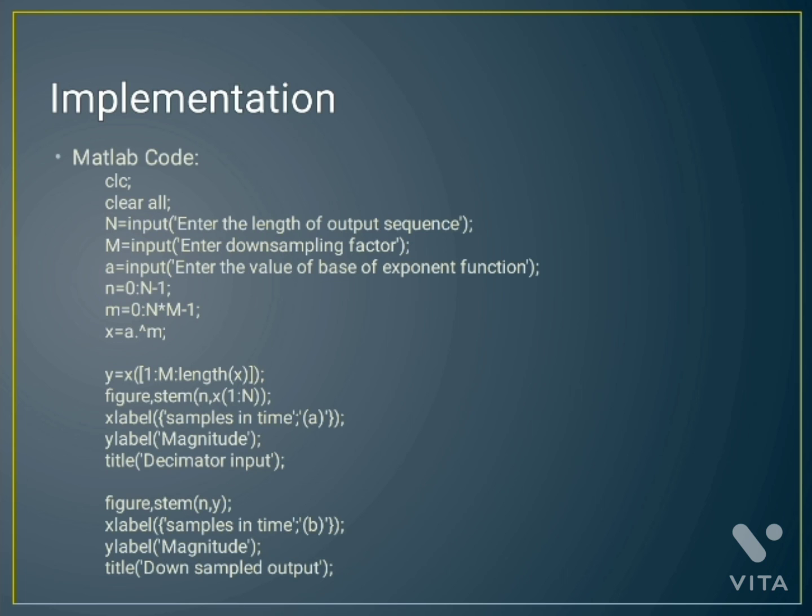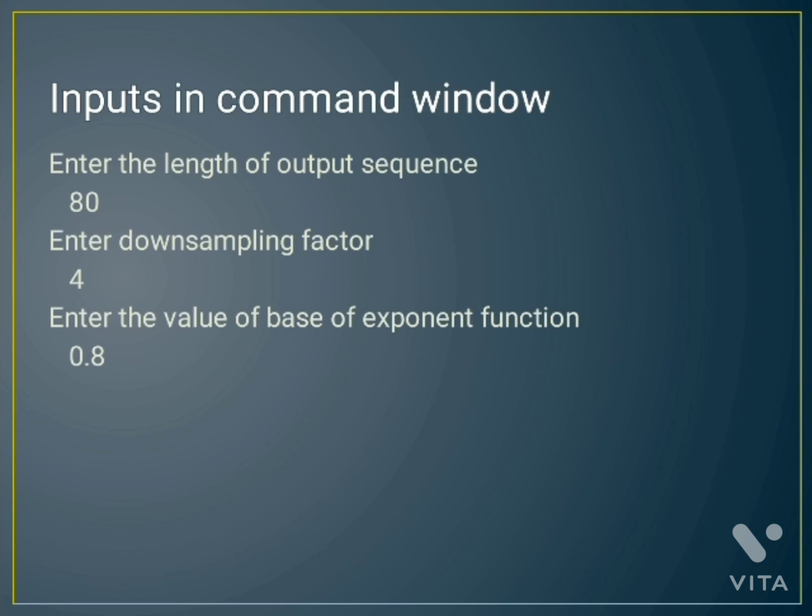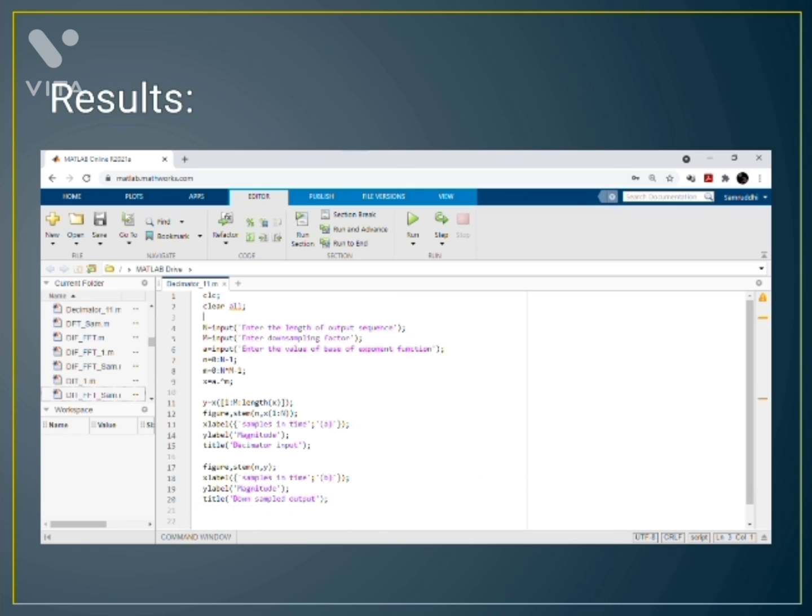Figure is the function to get the graph of the output, and stem is used to produce the graph of a sampled signal, not a continuous signal. These are the labels and titles given, and the second figure is used to produce the input figure. Here we are applying the inputs: a total of 18 samples, a downsampling factor of 4, and a base exponential value of 0.8. This is the code I have already explained.